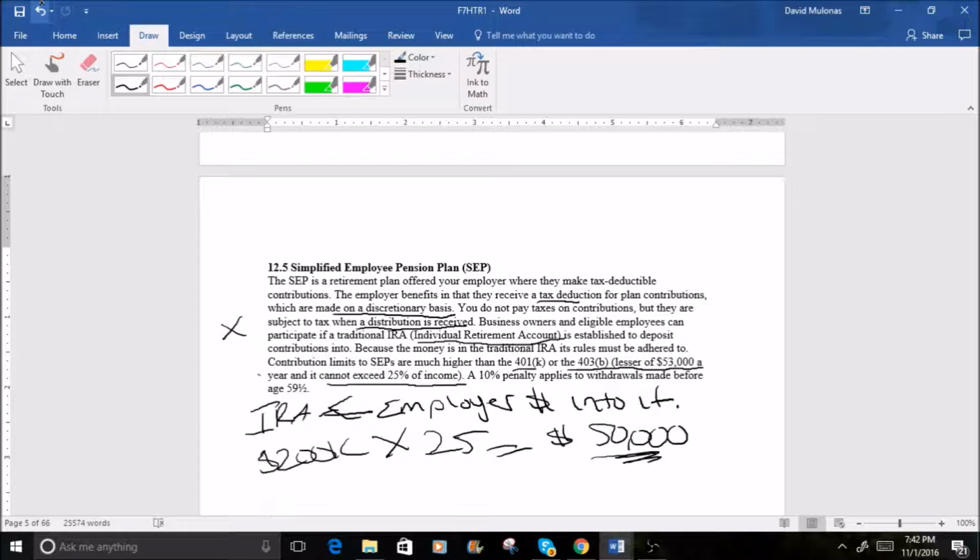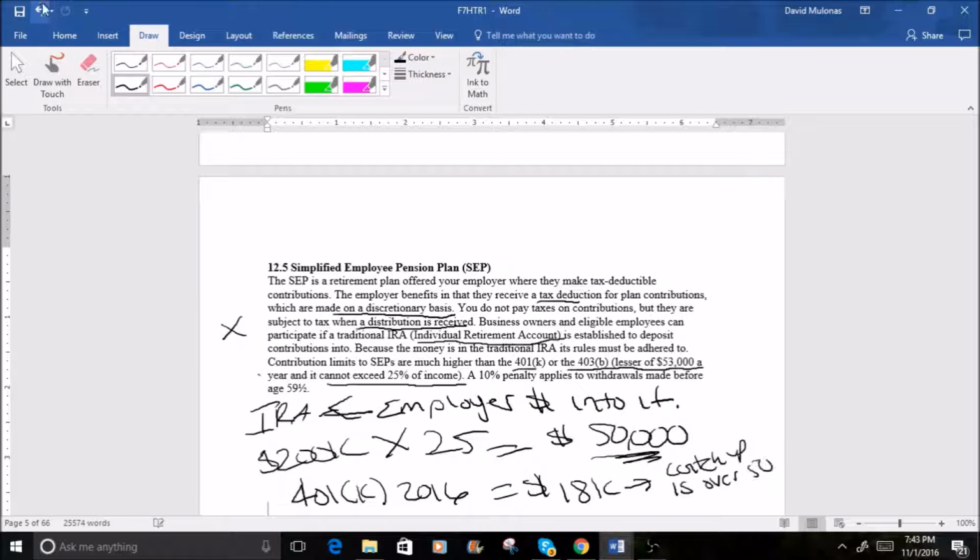Now, just on a side note, as of now, for the 401k in 2016, the max is $18,000 for a contribution. And if it's a catch-up contribution, which would be over 50, the max is 24k. So you can see there's a big difference in there. So if you happen to have a SEP and your employer wants to contribute to it, you have a little more latitude to put your money away.